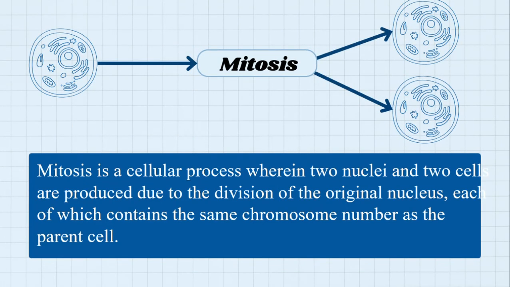Again, we have two types of cell division, mitosis and meiosis, but in this lesson we'll be focusing on mitosis. Remember, after mitosis, we will have two identical daughter cells. Meaning, when you say identical, it is the same, so they have the same genetic material.